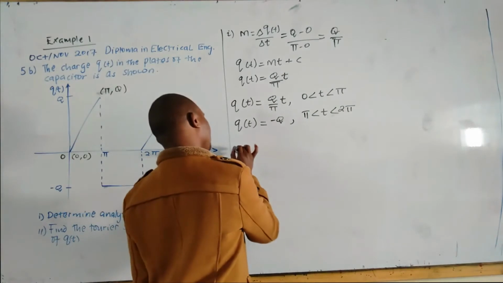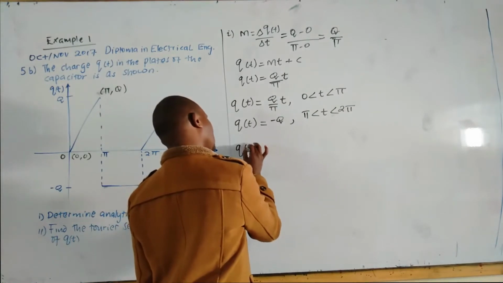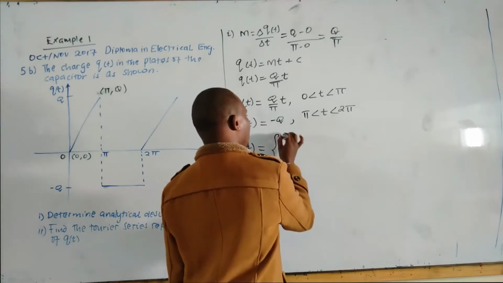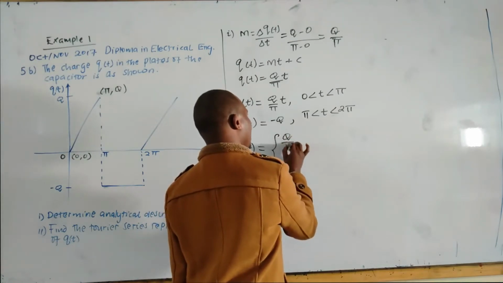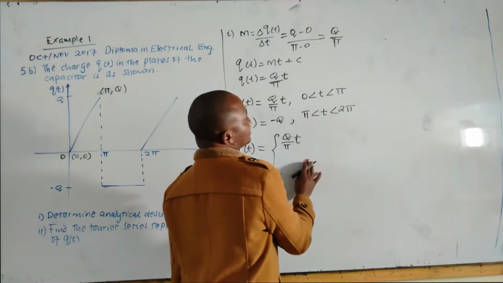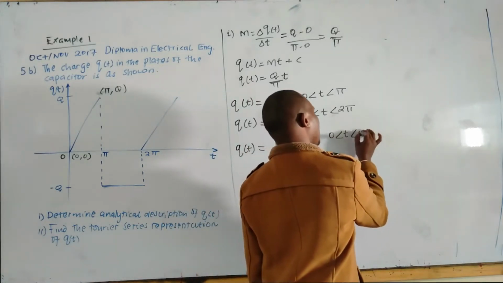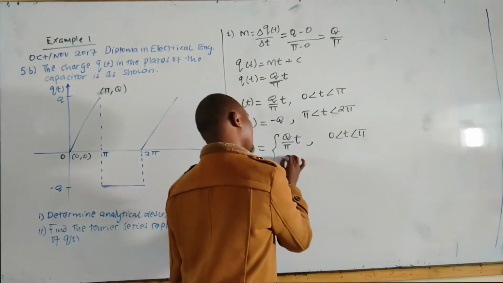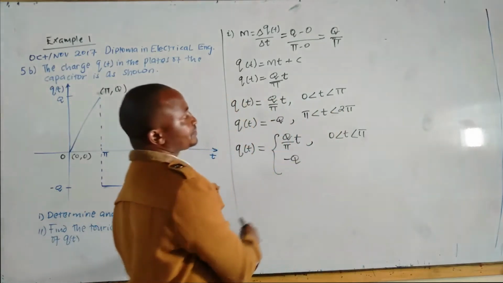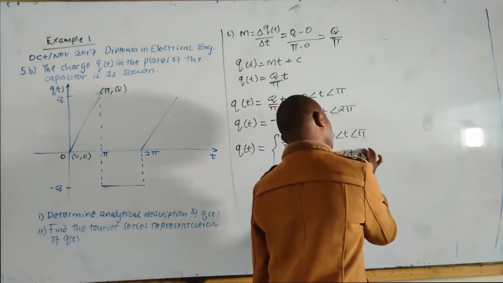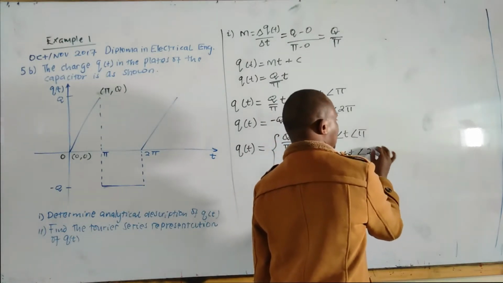Q of t is equal to Q all over pi t between 0 and pi, and negative Q between pi and 2 pi.